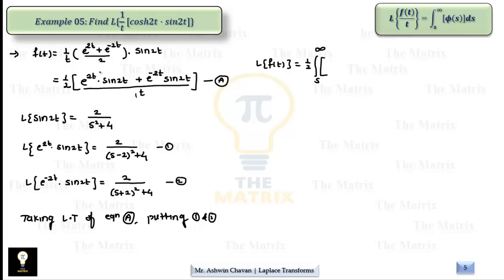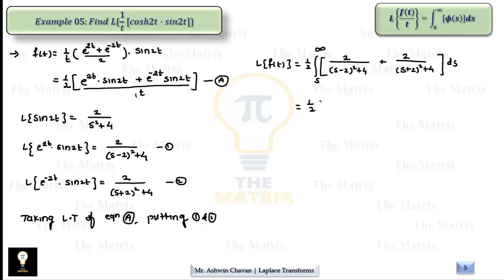So Laplace of e raised to 2t sin 2t is nothing but 2 upon (s minus 2) square plus 4, plus Laplace of e raised to minus 2t into sin 2t is equation number 2, that is 2 upon (s plus 2) square plus 4. So here we used exponential form as first shifting theorem, whereas division by t, its effect is integral from s to infinity. So it is again the same type, that is a upon x square plus a square.